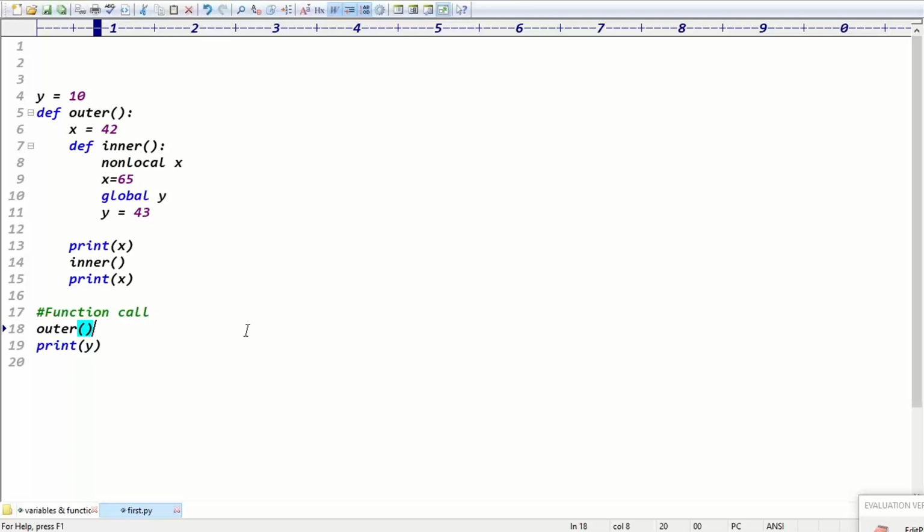Guys, what is the output now? y equal to 10, I think this is the global variable. So 40 to 60, yeah. Guys, how many print statements are there in total? Three print statements are there. Here print x is there, print x is there, print y is there. So we have to say the output three times, guys. So before saying the output, you try to check how many print statements are there, how many values will be printed, right?